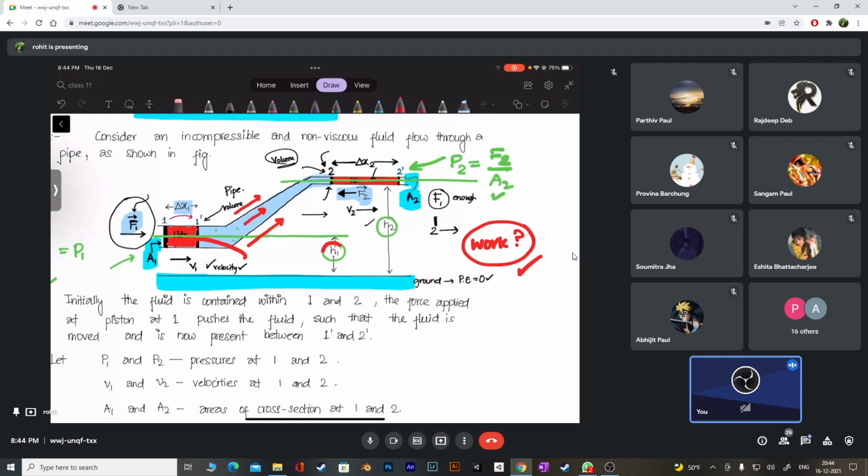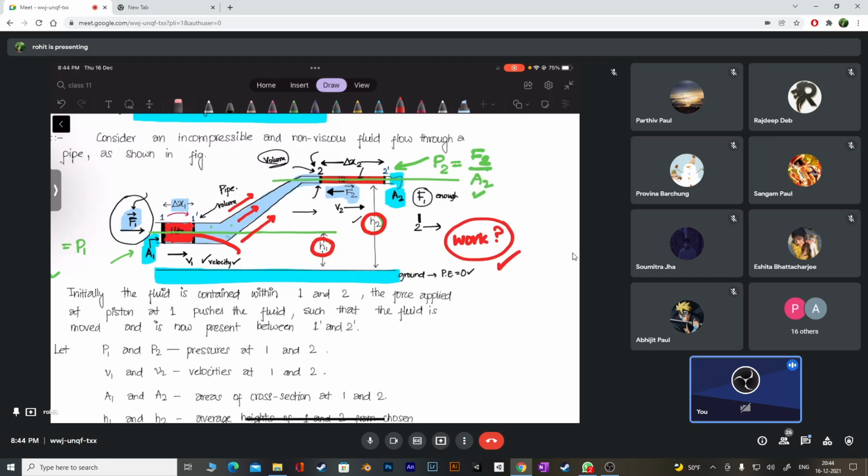I'm shifting the liquid from a height of H1 to which height? H2. So do we have the same potential energy, or have we changed the potential energy of the liquid that has been displaced? Changed. I pushed the liquid from down, it has gone up, so I have changed the height of the liquid, that means I have changed the potential energy. And you can also see we have pushed it in such a way that the velocity also changes in those two levels.